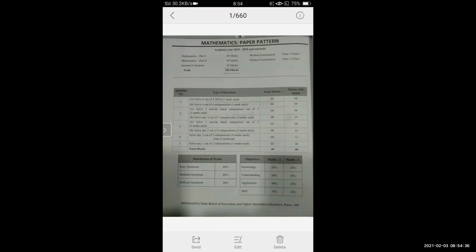Okay. Now, if you see the mathematics paper pattern, students, you have in mathematics part 1 and part 2. And right now we are in the lecture of part 2. So part 1 is of 40 marks and part 2 is of 40 marks. That is 40 plus 40, it will get 80, and the remaining 20 marks will be the internal evaluation.